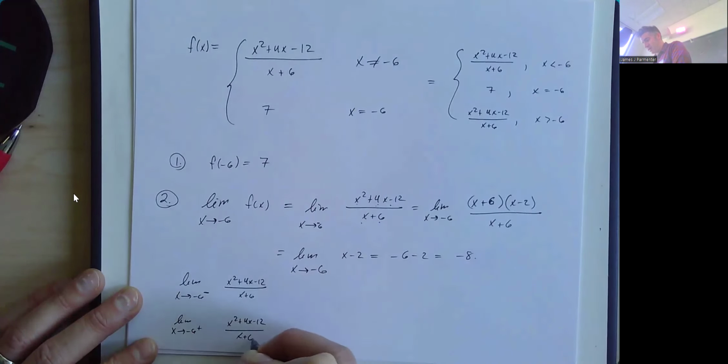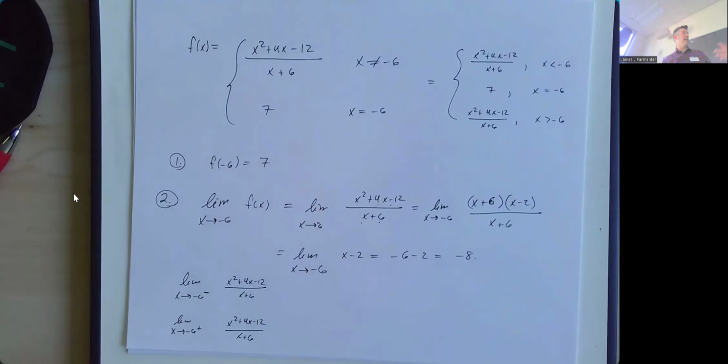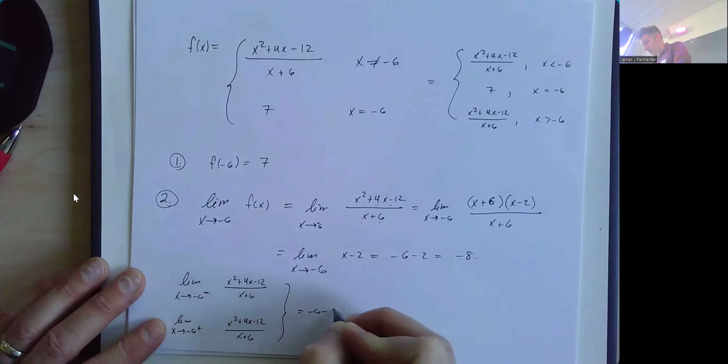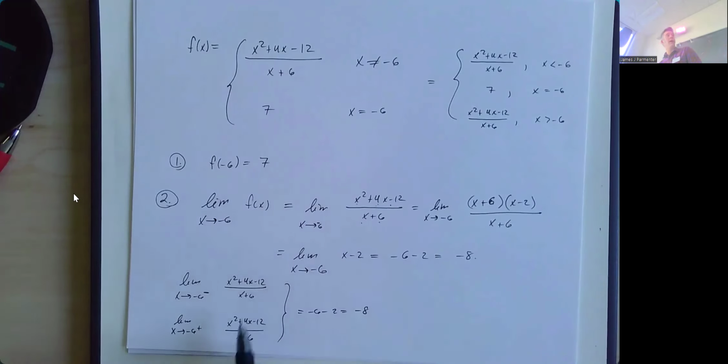They're both going to factor the same way and cancel the same way. I'll be left with x minus 2 after I factor and cancel. And then I'm going to plug in -6 either way and get -6 minus 2 either way. So you certainly could write more things if you wanted to, but we don't need to.